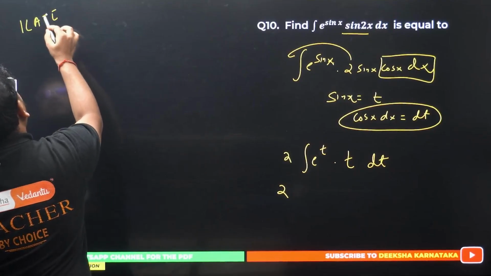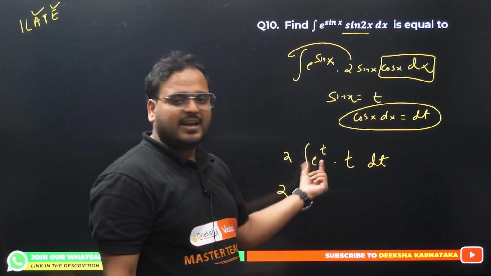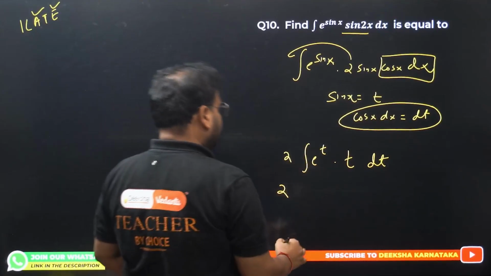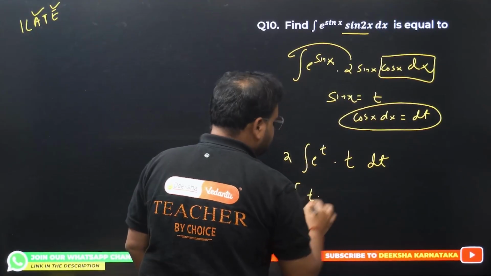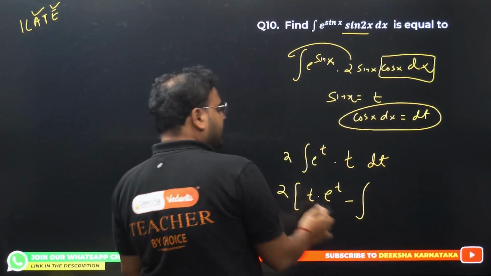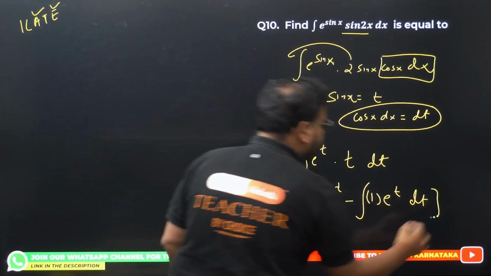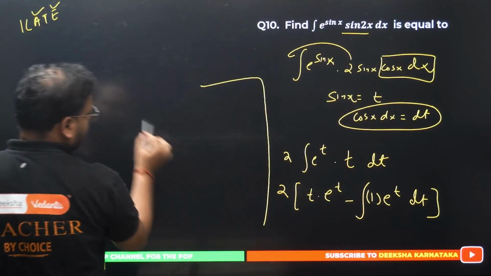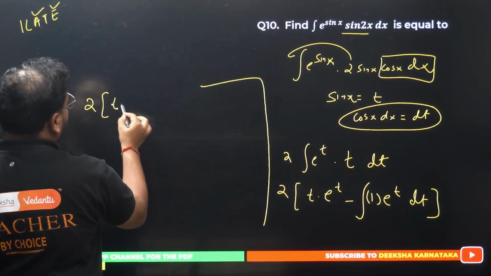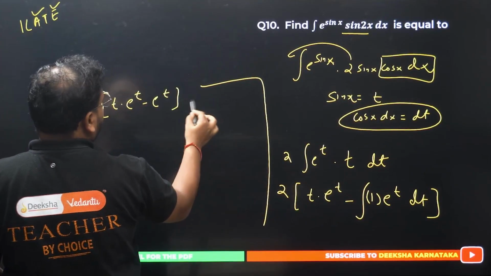You can see algebra is t and exponential is the last one. So I have e power t as no preference. Okay, t is given the preference. So keep t as it is. Integrate e power t, which will be e power t only, minus sign. Differentiate t, you're going to get 1, and integrate e power t one more time. We have to do it with dt as well. Please check. You're getting 2 times t e power t minus integration of e power t again. We'll have e power t plus c.